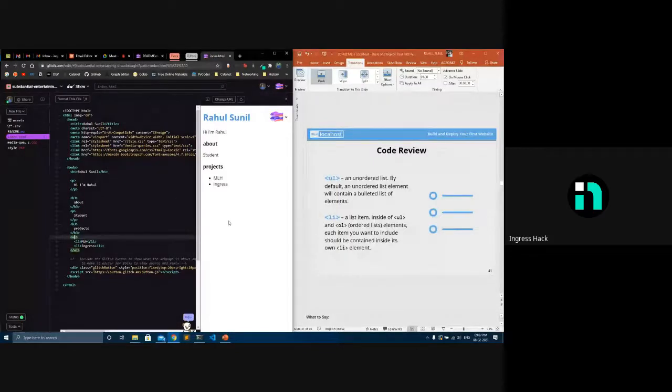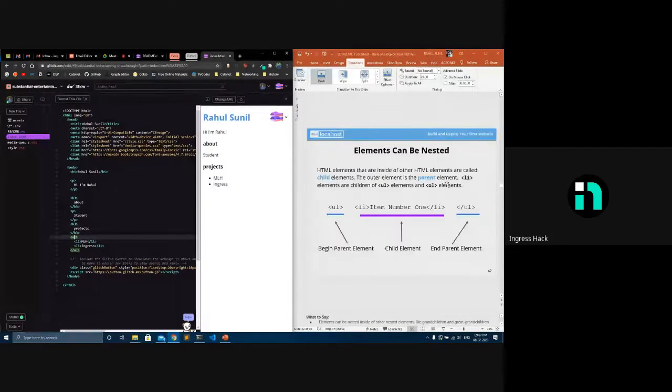So inside UL there are li, list items. I'll be sharing these slides with you also, so you can go through them if you have any doubt, or if you want to refresh. I think you can get it from the page where you registered for this workshop, the MLH workshop. When you scroll down, you'll be able to see download the workshop slides.